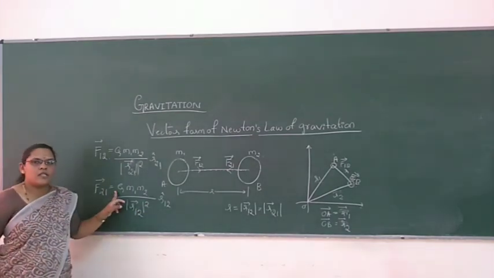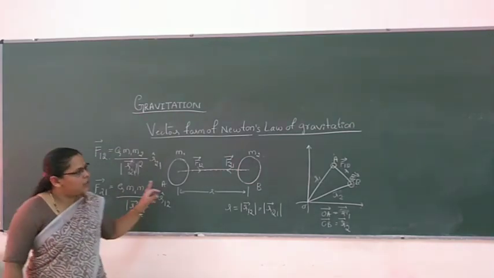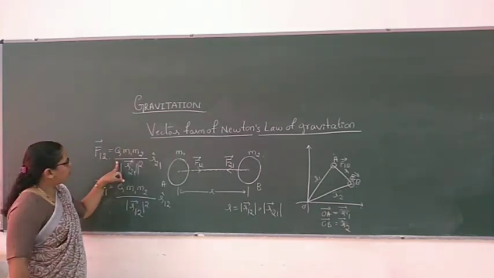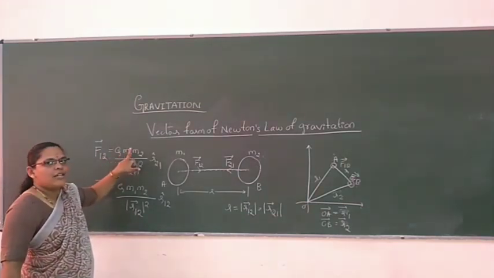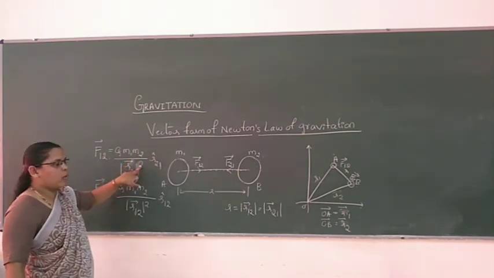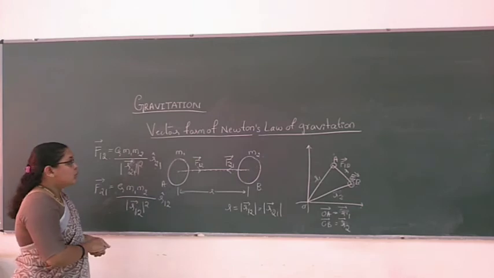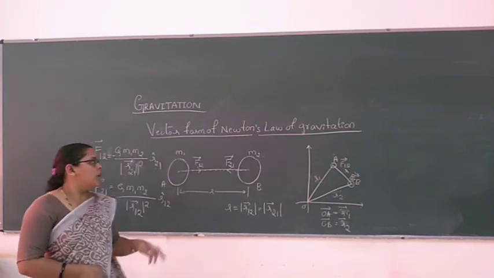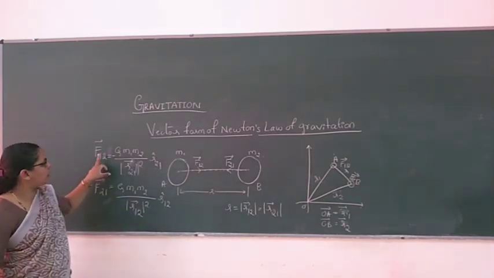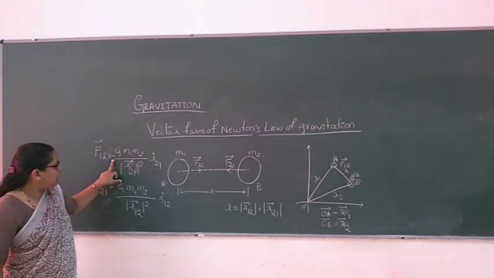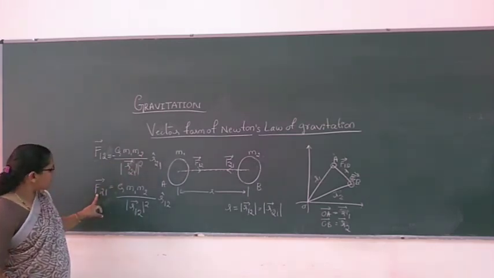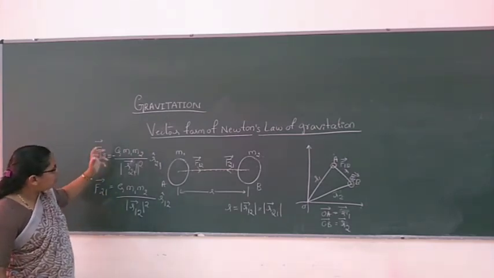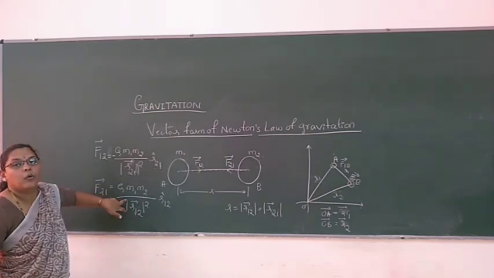Clear? Now concentrate here on the force of attraction between the two bodies. The force exerted on the first body by the second body is equal to G M1 M2 by R21 whole square, times R cap of 21. Here a negative sign will come. Why? The force exerted on the first body by the second body is equal in magnitude to the force exerted on the second body by the first body, but it is opposite in direction.